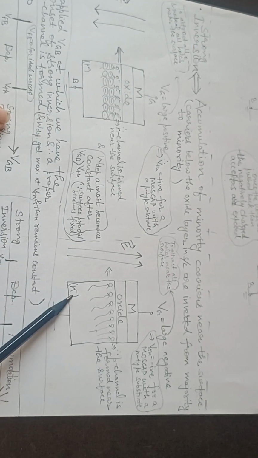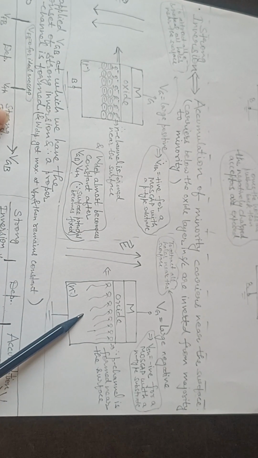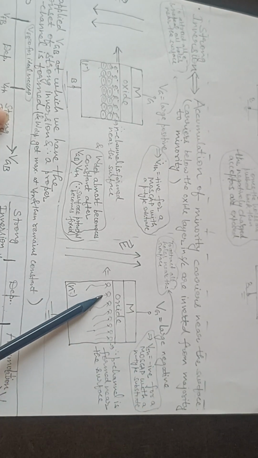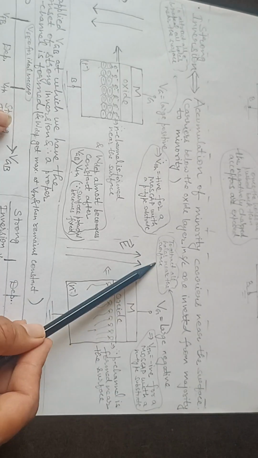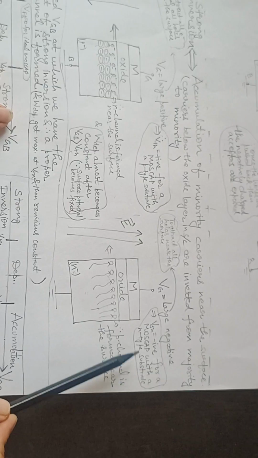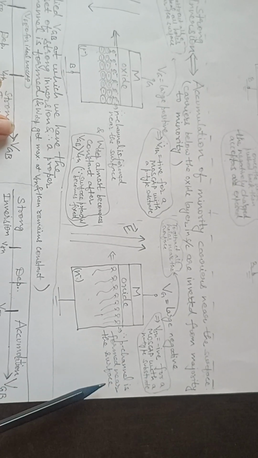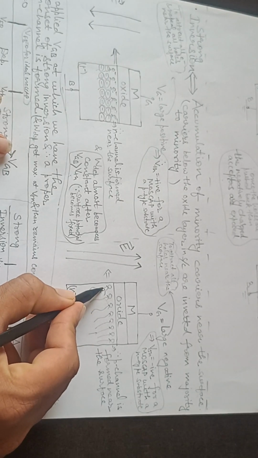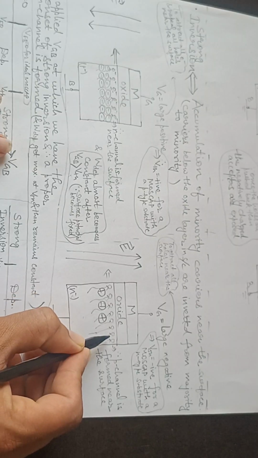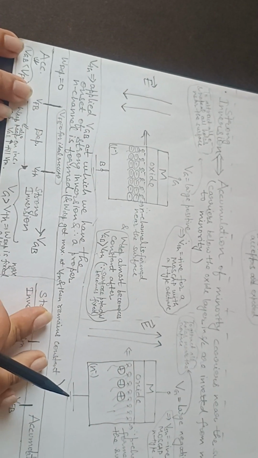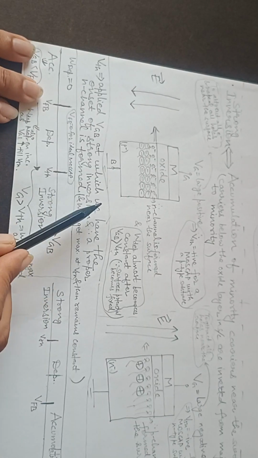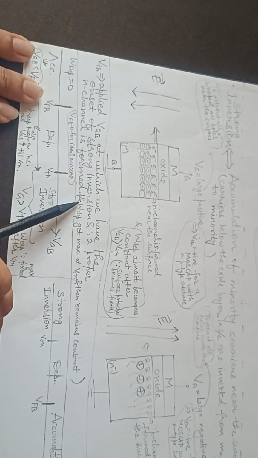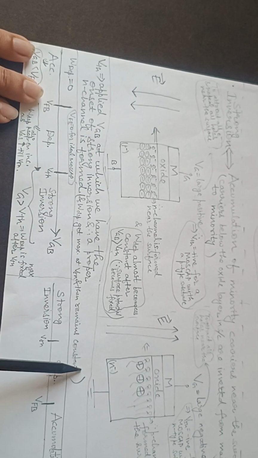In case of an n type substrate, suppose it's a p channel MOSFET, then we will apply a large negative voltage here to attract minority carriers, that is holes, near the surface. VTH is negative for a MOSFET with n type substrate, and a p channel is formed near the surface. Here also depletion width will be formed of these positive ions, and here there will be negatively exposed ions. VTH is the applied VGB at which we have onset of strong inversion and a proper channel is formed. After VTH, W depth gets maximum at VTH and then remains constant.